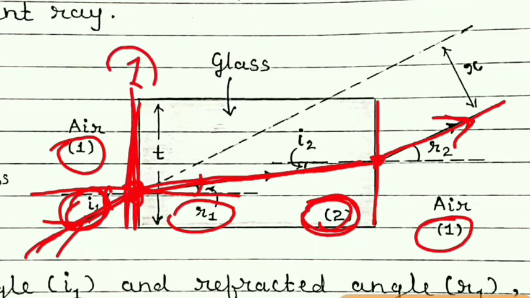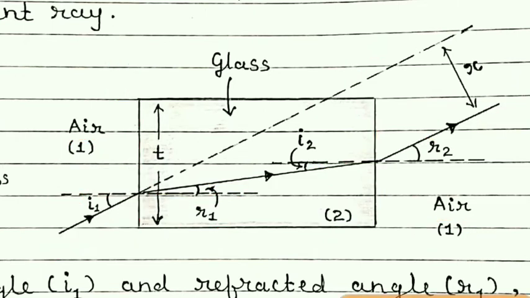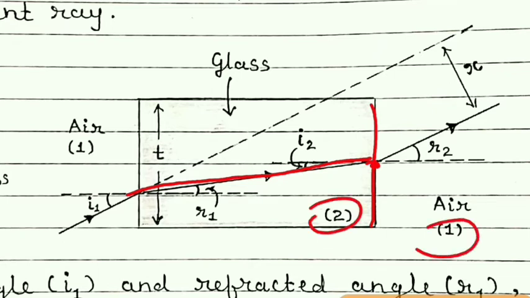We can say this is the first surface and this is the second surface. Then it is moving in the same line. Once again when it is striking the line separating two media, as it is moving from glass medium to air medium, that is from denser to rarer, it will bend away from the normal.